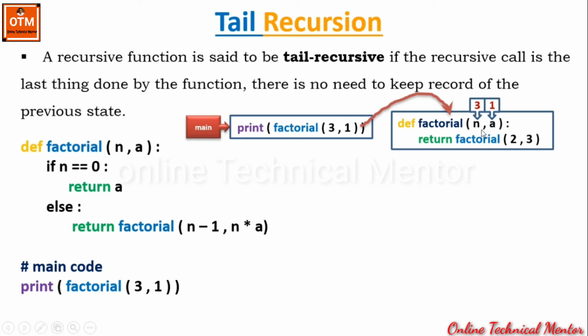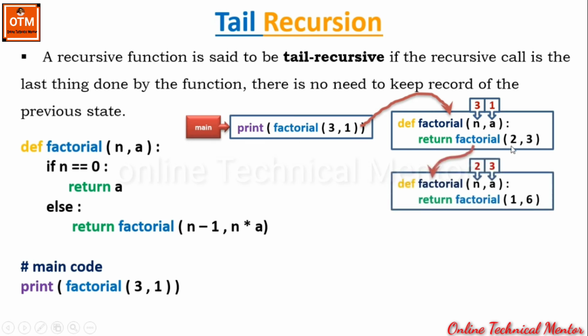This time n is not equal to 0, so it will move to the else part, that is the recursive case. And here it is performing n minus 1. It will call the factorial function, the same function, and this is called a recursive call, and the parameters are n minus 1 comma n multiply a. N minus 1 means here the n is 3, so 3 minus 1 means 2, and n multiply a means 3 multiply 1, that is 3. Now again there is a recursive call. Look at this next state. This time the function factorial will receive 2 and 3 for n and a respectively. So 2 will come within n and 3 will come within a.